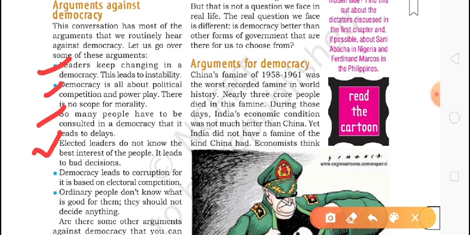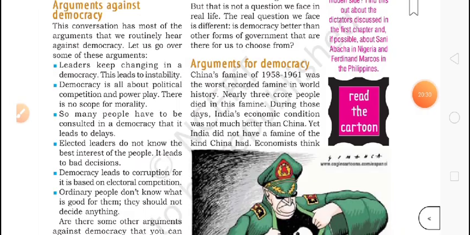Next, democracy leads to corruption for it's based on electoral competition. We all know about it. In a democratic country, only election decides who is going to rule the country, that state or that thing. So people want to give more, and then it leads to more and more corruption. People give money, take money for that. We all know about it. So the corruption level is a little higher in democracies.